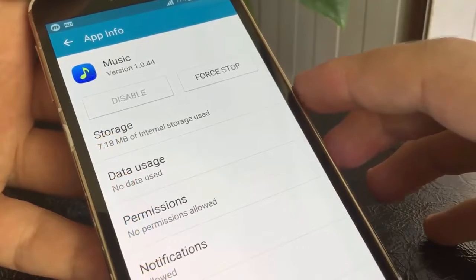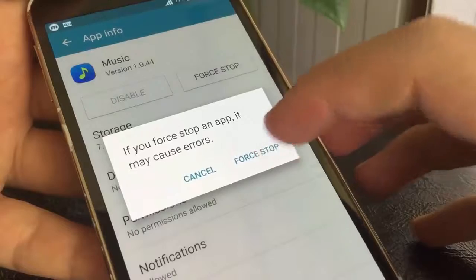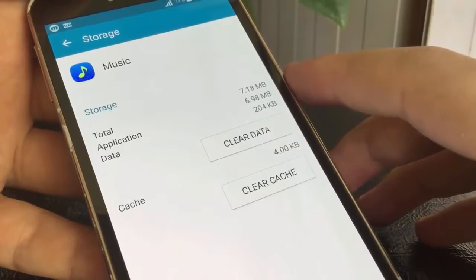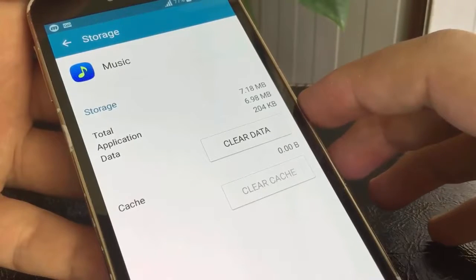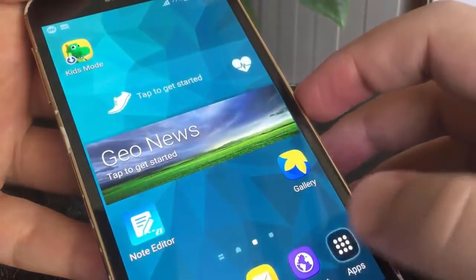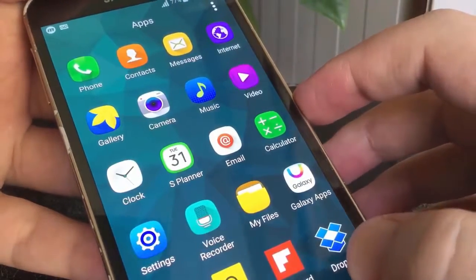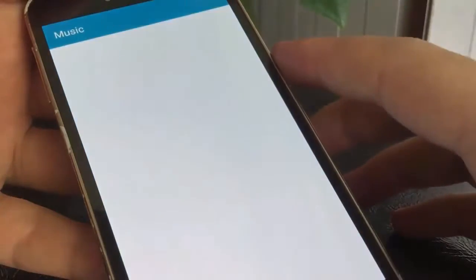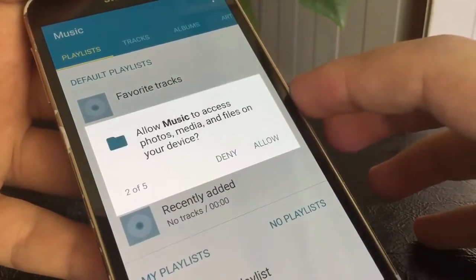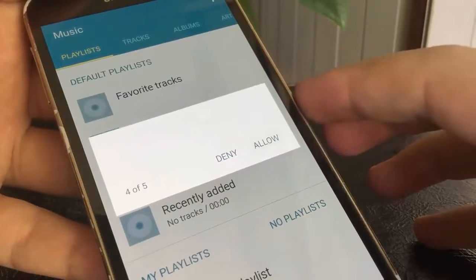Force stop it. Then go to storage. Clear the cache. Go back to the home screen and open that application again. Now you can grant permission without getting screen overlay detected.